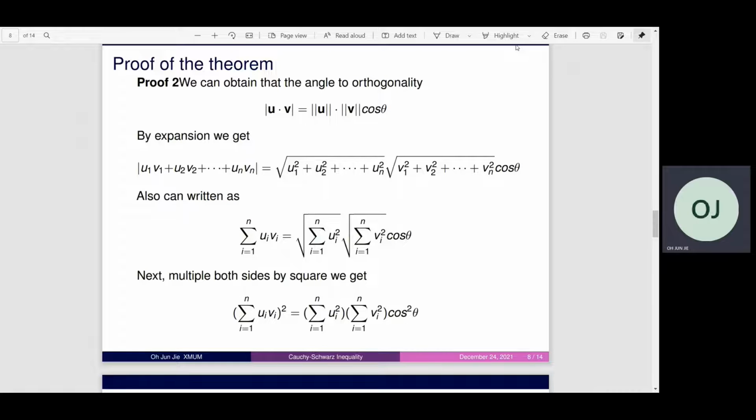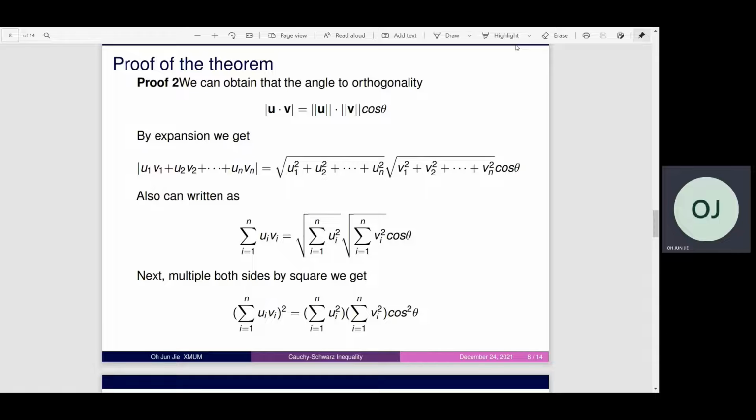For proof 2, we can obtain that the angle of orthogonality: the vector u dot vector v equals the norm of u times the norm of v times cosine theta. By extension, we can refer back to the theorem. It can also be written in sigma form.